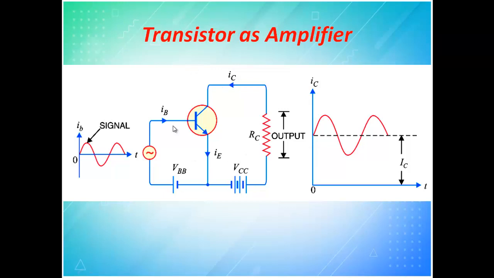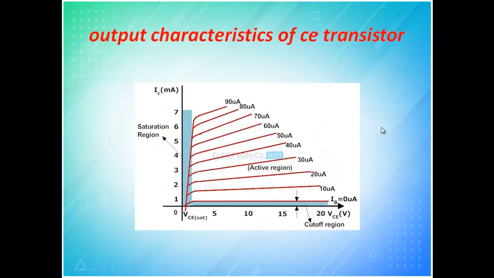Among the 3, for amplification we go with the common emitter configuration. So a transistor connected in common emitter configuration can do amplification. As I told, energy can be neither created nor destroyed, so the energy is transferred, that's all. The input is taken, you give this signal to amplify your output. So this is the output characteristics.